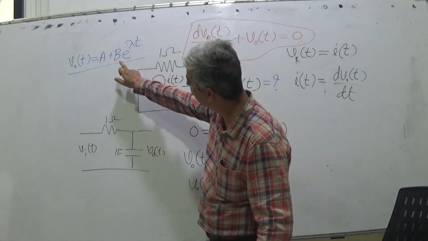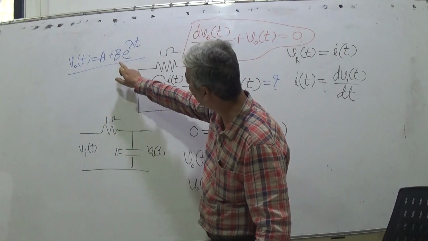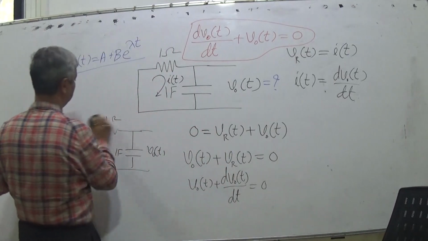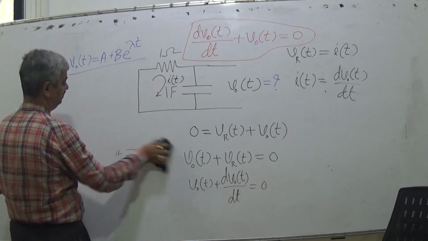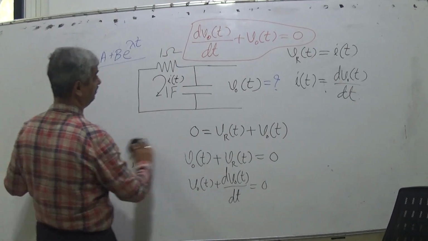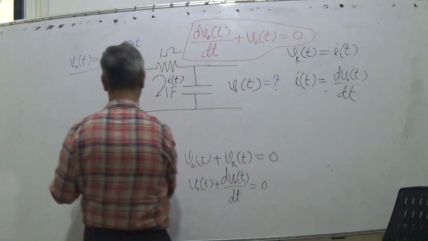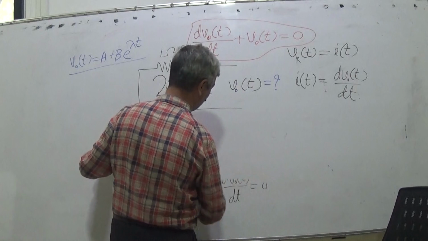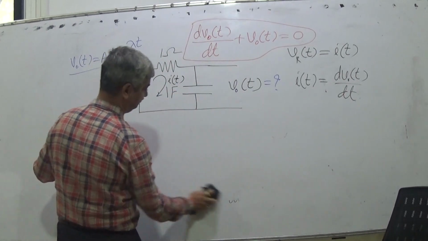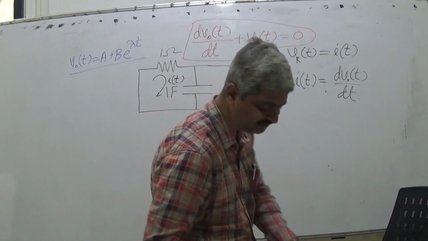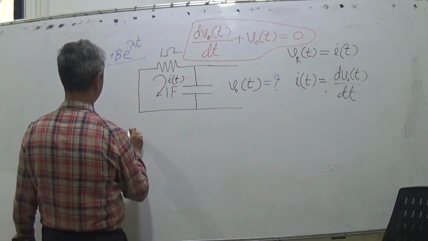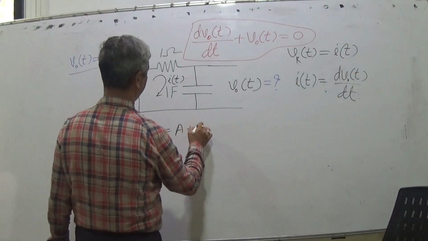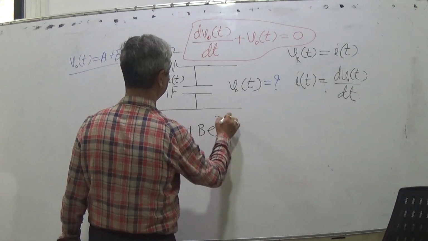So VOT is equal to A plus B e raised to lambda t. Last time also we have solved it. Now also we can solve it, but we will not now. This is the solution, with various values of A and B. VOT is equal to A plus B e raised to lambda t is the solution.